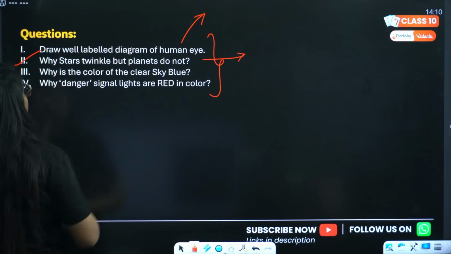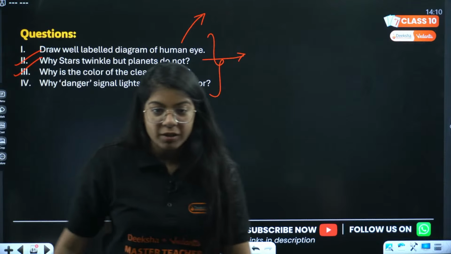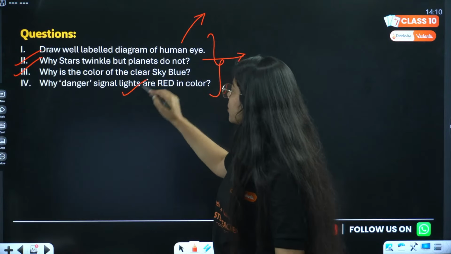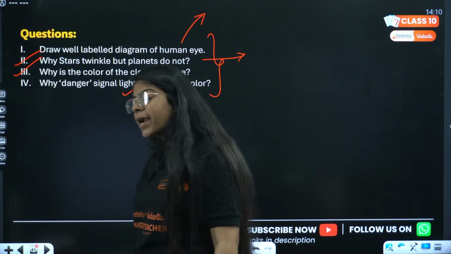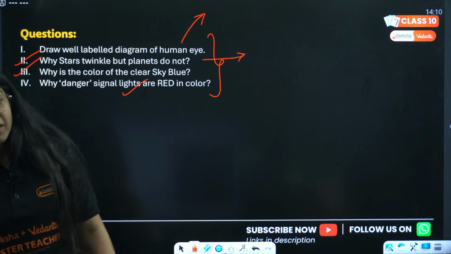Why is the color of the sky blue? Because blue scatters most and red does not. And the same for danger signals being red, because red does not scatter that much, right?